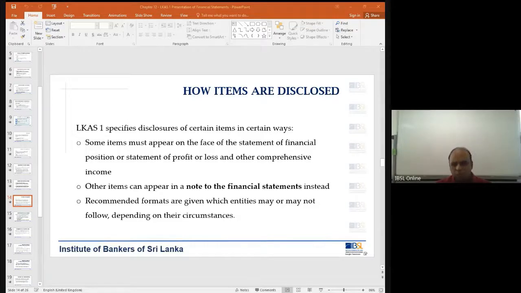Now, why this is so specific is because this is for a bank. But when you go and look at Hayleys, look at what they have: revenue, cost of sales, direct interest costs. Likewise, they have a different template. Because the banks have to comply with the requirements of the accounting standards as well as the regulations published by the Central Bank of Sri Lanka. So the Central Bank of Sri Lanka would like to see all these items.